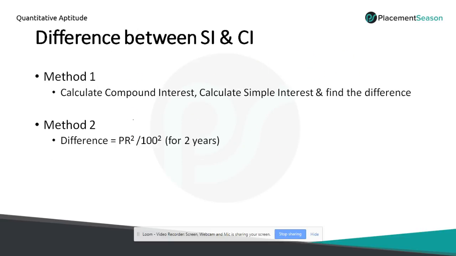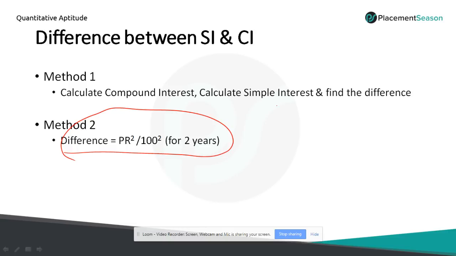I have written a formula: difference equals PR square by 100 square for 2 years. If you use this formula, you can easily calculate the difference between simple and compound interest for 2 years. Okay. So let me explain how we got this formula.